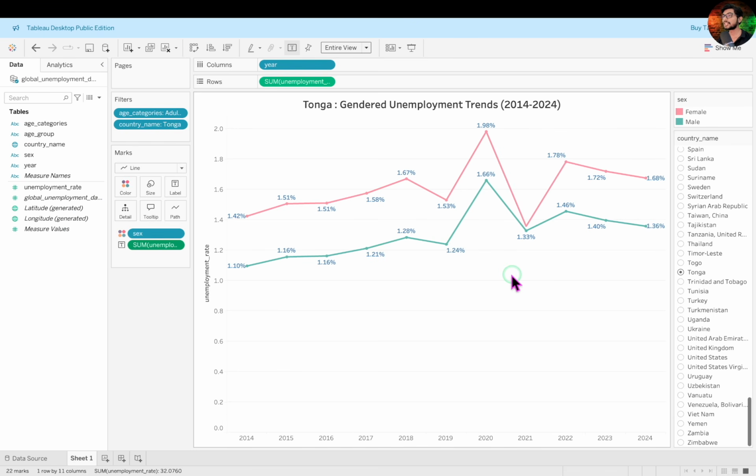The visualization already looks much more polished and professional. Let me make a few more quick tweaks and fast forward the process for you. Feel free to add your own formatting style and personalize the visualization to match your preference. I'm going to quickly remove these horizontal grid lines, rename the y-axis, and slightly increase the size of these tick marks on both axes, and other minor tweaks. So enjoy the formatting.